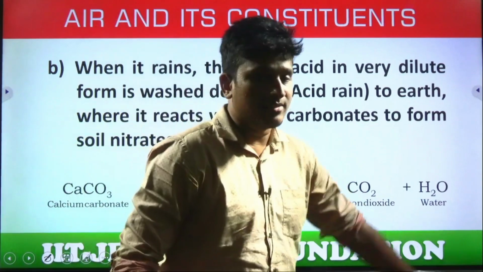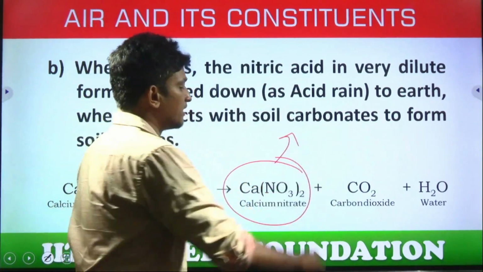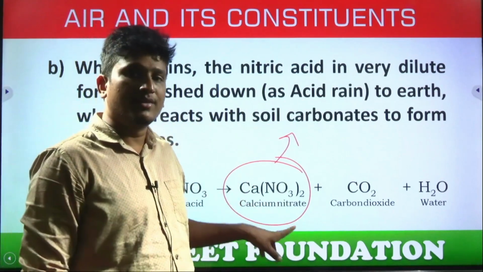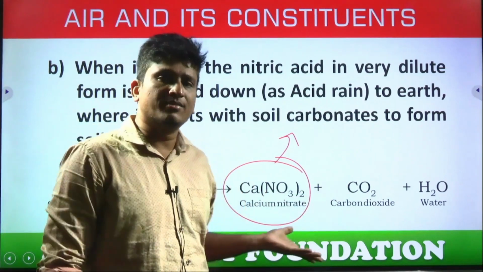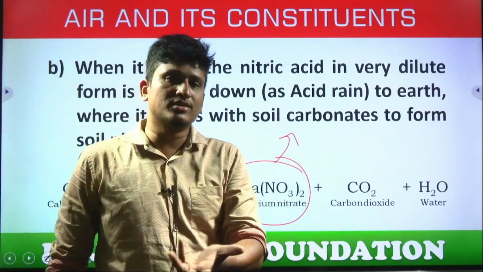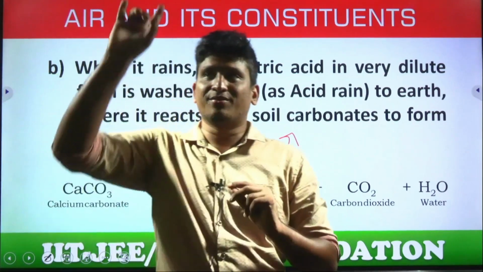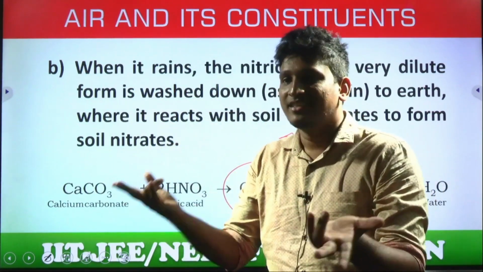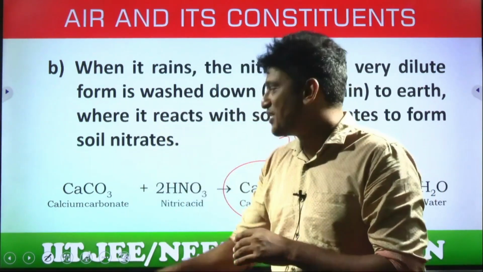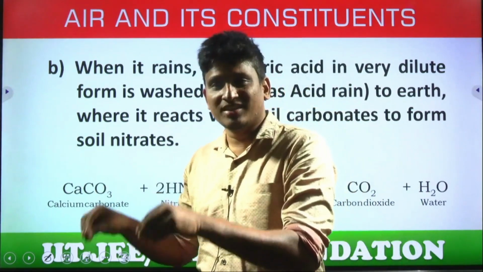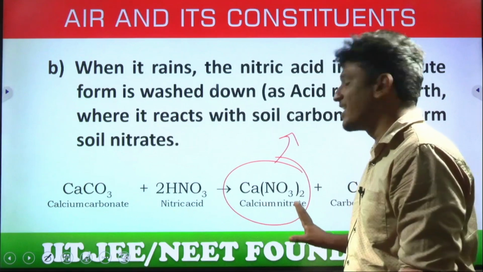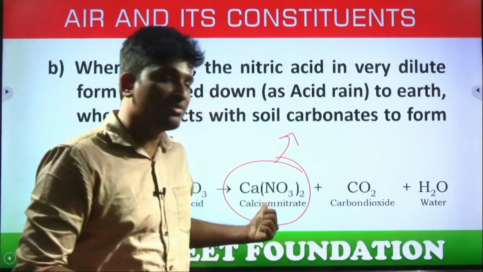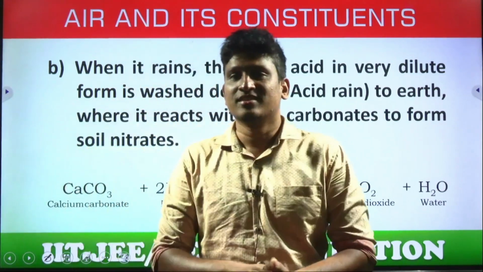These two are least considerable. So this is the main chemical we are talking about, the whole thing. This acts like a fertilizer for the plants. What is that? Calcium nitrate. Sometimes, not every time, it's calcium; it can be magnesium also. Where is calcium present? CaCO3 means limestone. Yes sir, no, students, right? That's what it is. So look here, the nitrogen converts into nitric oxide, that becomes nitrogen dioxide, that reacts with water and produces nitric acid. It falls down, reacts with the calcium carbonate in the soil and produces calcium nitrate, which can be absorbed by the plants. So ultimately nitrogen is reaching the plants or not? This is the process, right?